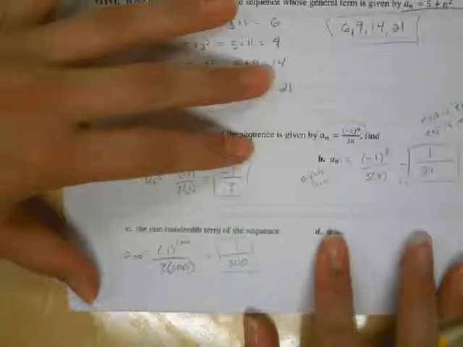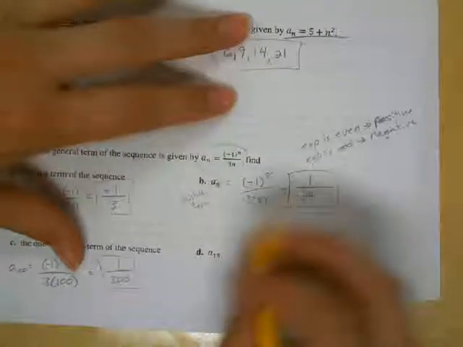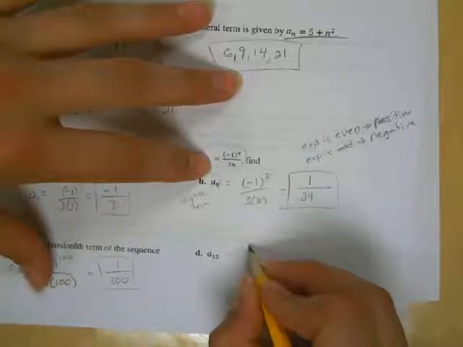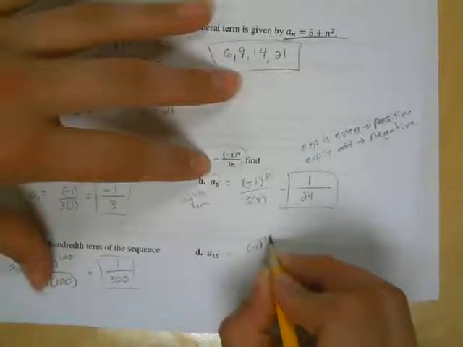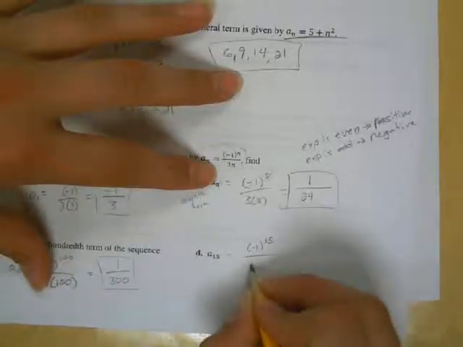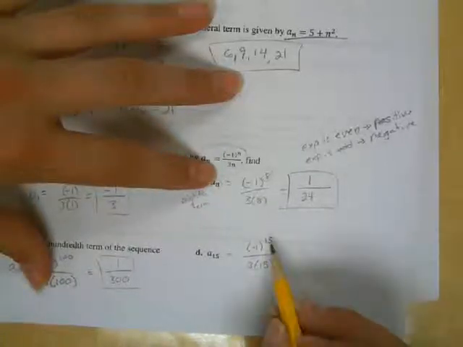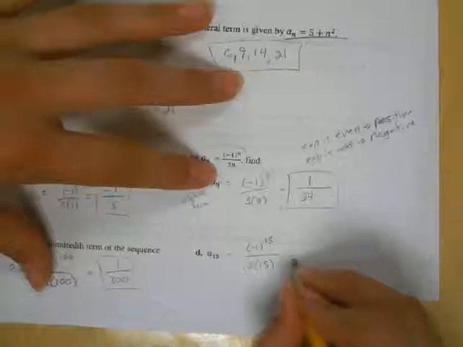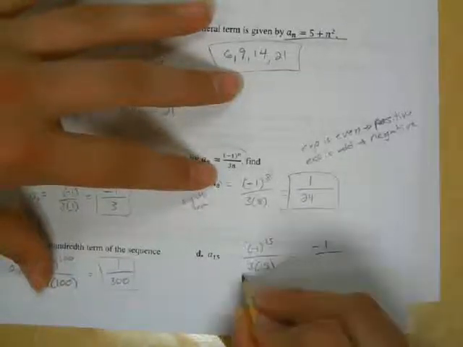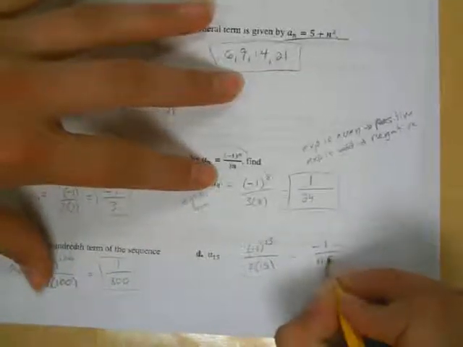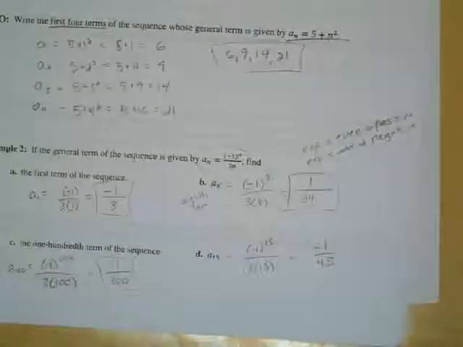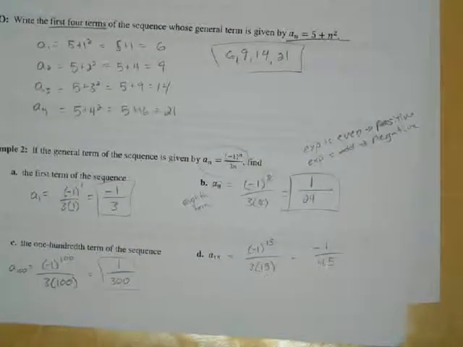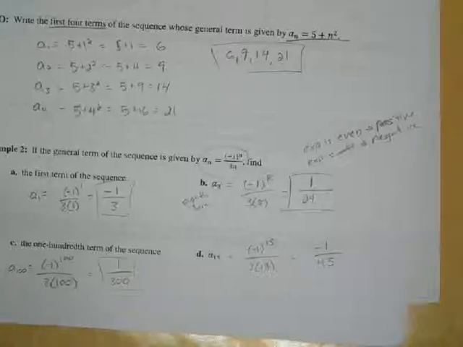Now a sub 15, we're just going to plug in. So negative 1 to the 15th power over 3 times 15. Now this is an odd exponent. Since it's an odd exponent, that's going to make that a negative 1 over 3 times 15, which is positive 45. So negative 1 over positive 45. So that would be your answer there.